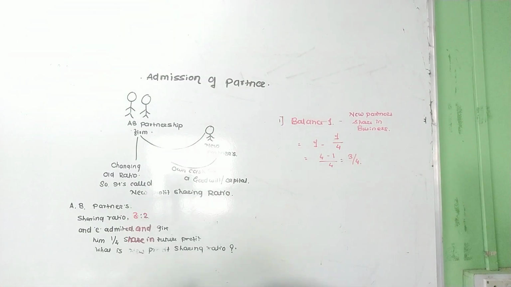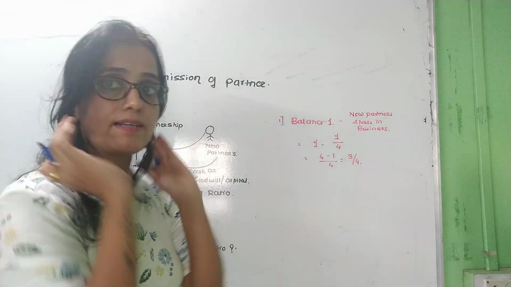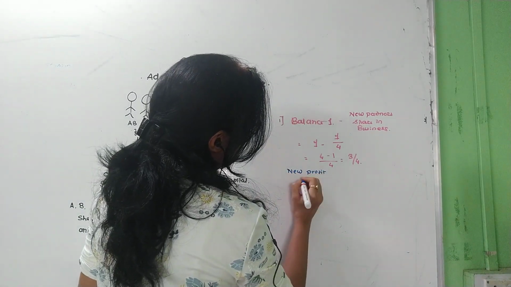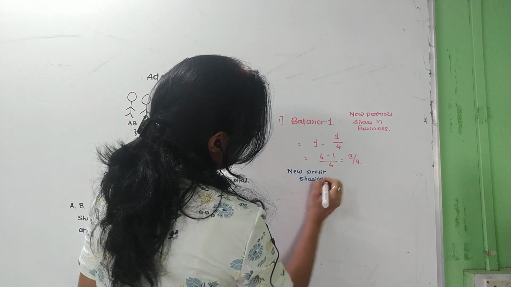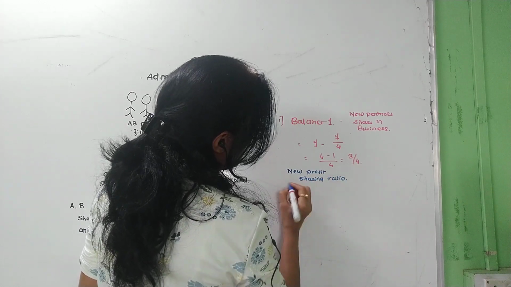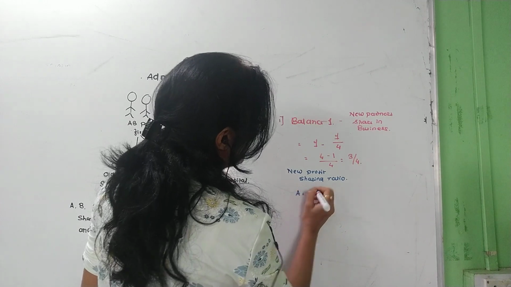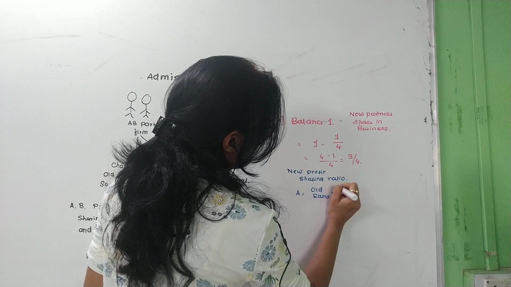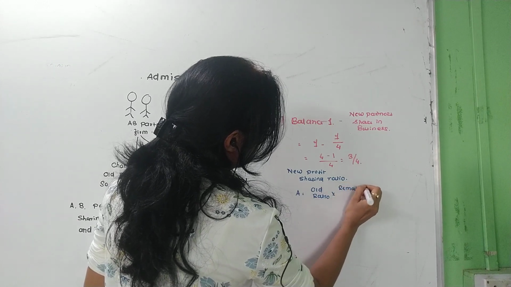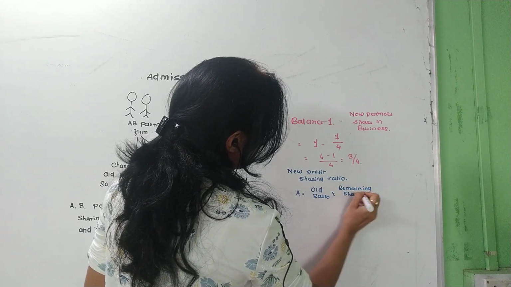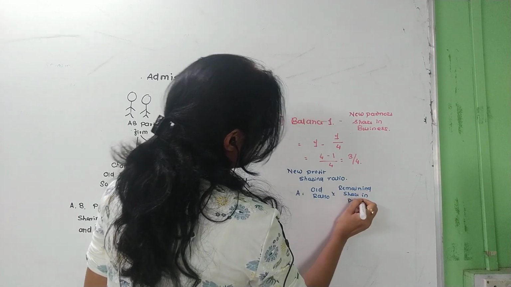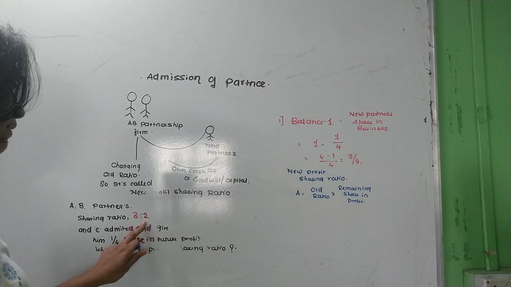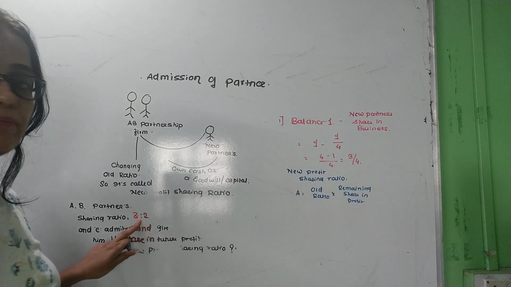So here we calculate the new profit sharing ratio for A, B and C. The formula is A's old ratio multiplied by the remaining share in profit. The old ratio is the ratio before the new partner comes in the business.